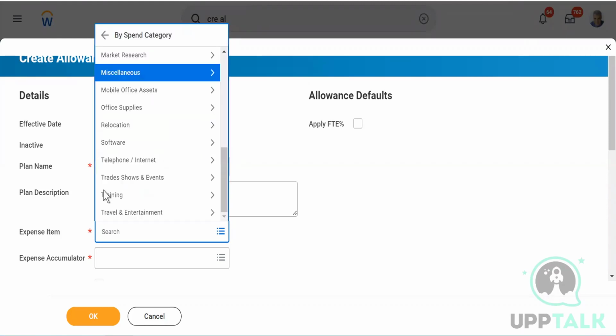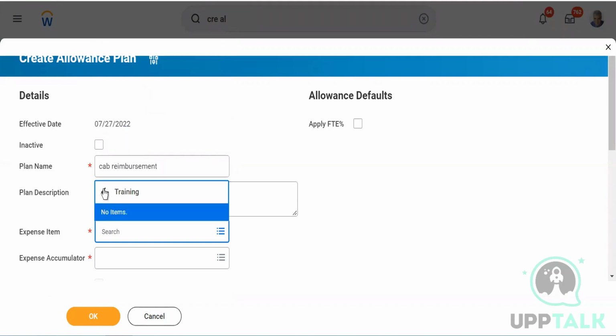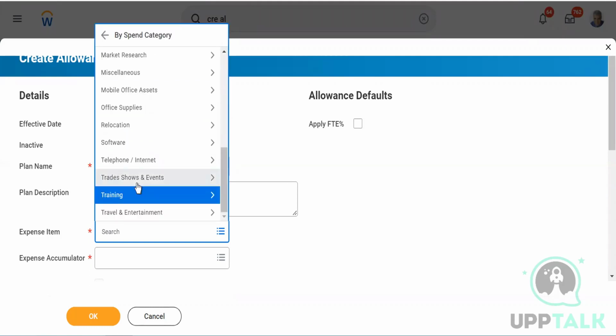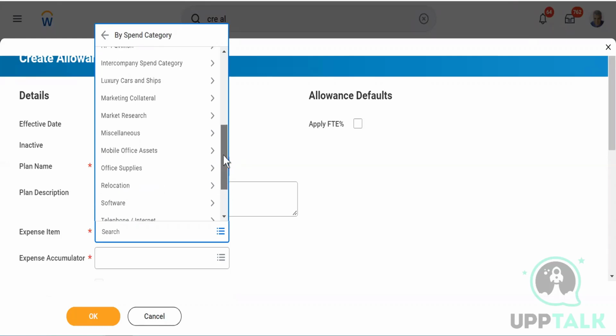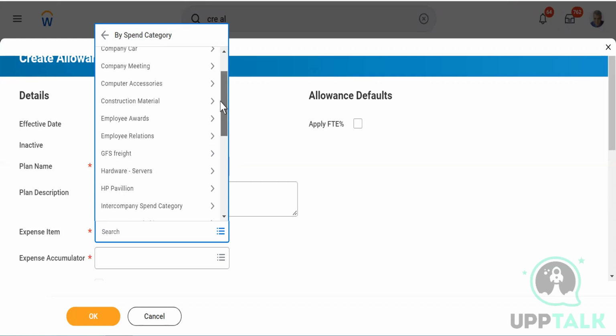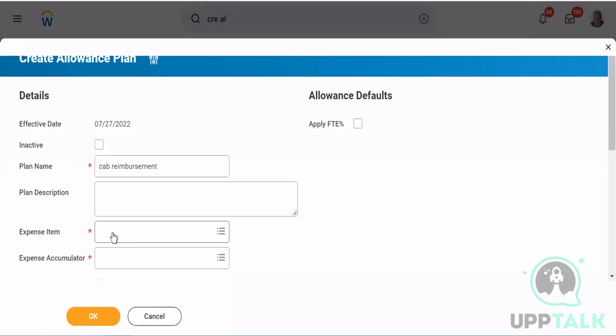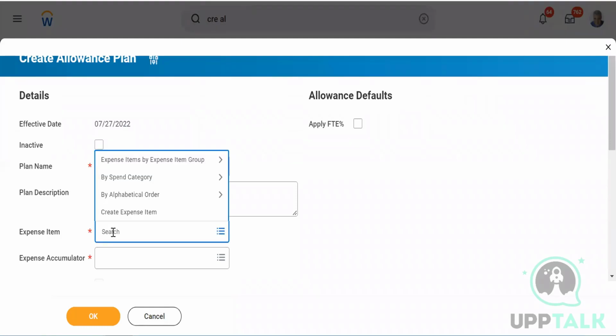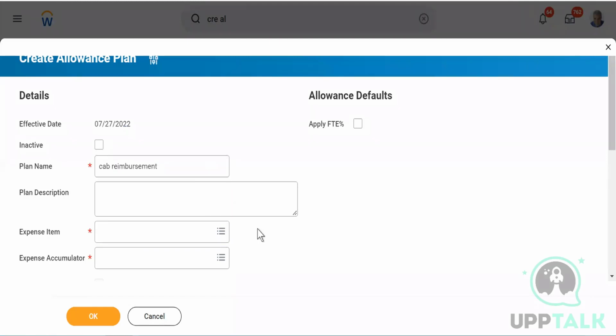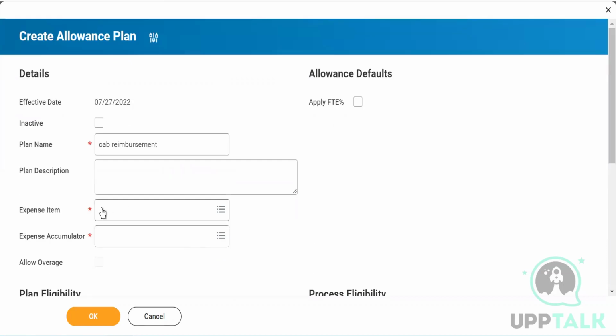No. Right. So what happens when you get certain things in this way, guys? You have to be very sure what exactly am I going to choose. You have to make sure that you are able to put the data in the right place. And this expense item is going to come from which place? Who will give it to us? Tell me. The employees? No, the expense item will be given to you by your finance team, right? Finance tells you for what items you can go ahead and get the reimbursement.